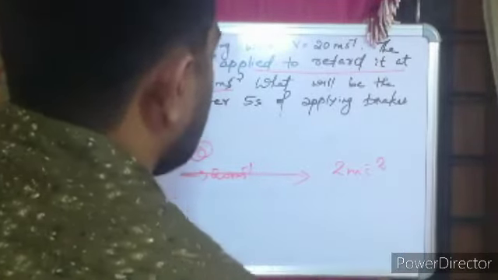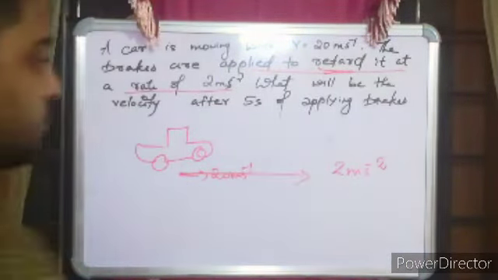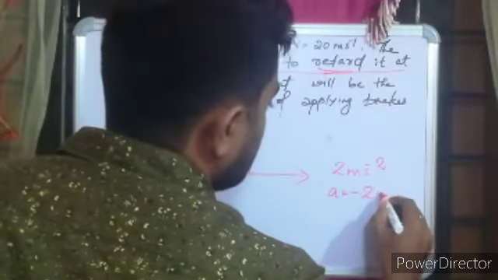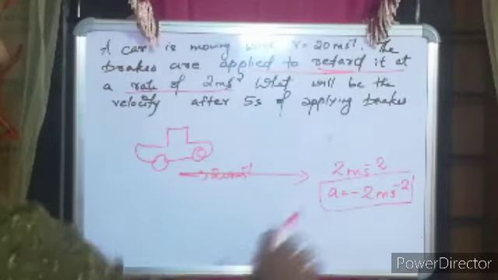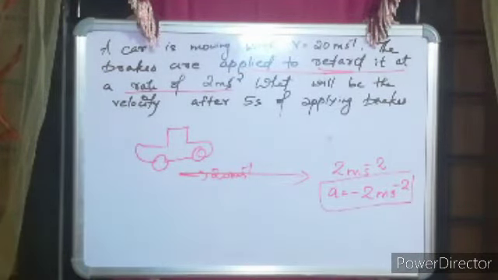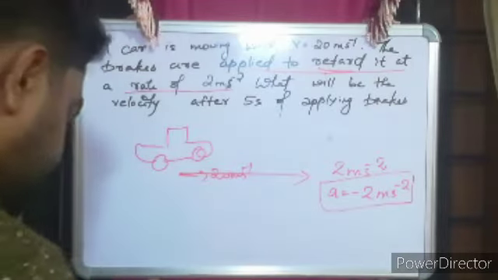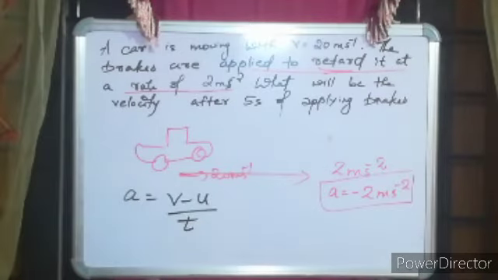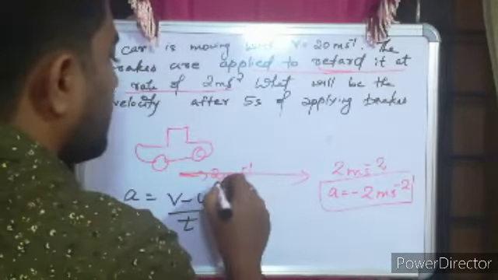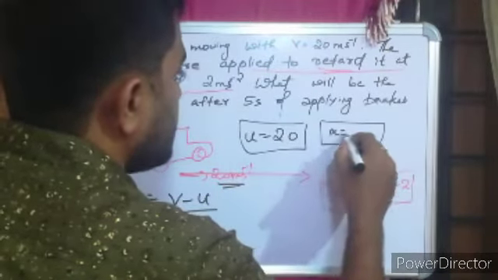It is said that it is retarded at a rate of 2 meter second raised to minus 2. That means your retardation, or negative acceleration, so a is equal to minus 2 meter second raised to minus 2. You are asked to calculate the velocity after 5 seconds of applying the brake. A direct question again. Acceleration is equal to v minus u divided by t. Here u is given, which is equal to 20, and a is equal to minus 2.